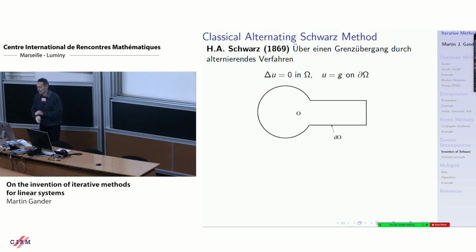And the Schwarz method, the oldest domain decomposition method from 1869, where he tried to fix a glitch in the proof of Riemann's PhD thesis at the end on the Riemann mapping theorem. And the supervisor of Riemann was Gauss. And Gauss never made compliments. We learned yesterday that he was also hiding his ideas. He didn't want to show how he found things. He was actually not a very nice man.